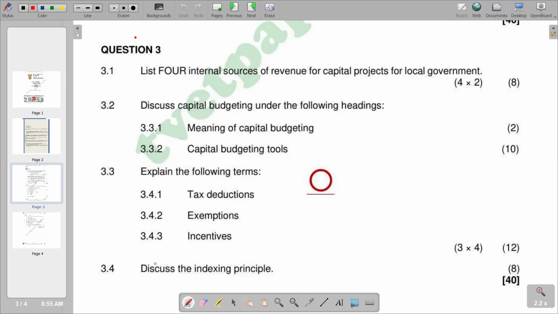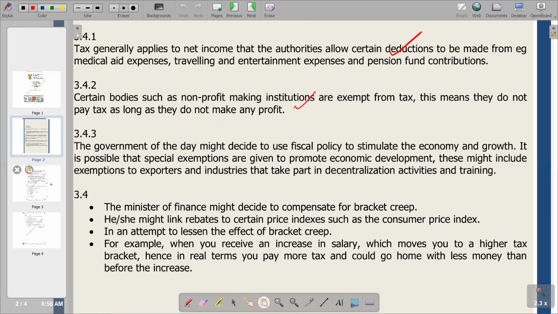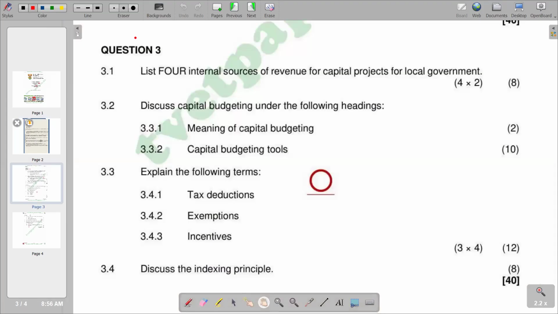Moving on to the last part, which is 3.4, it reads: discuss the indexing principle. You will see that it includes the issue of compensation for bracket creep. It also involves linking agreements to certain price indices, and it is an attempt to lessen bracket creep. So basically, the explanation is revolving around bracket creep. We have our explanation in terms of the indexing principle.